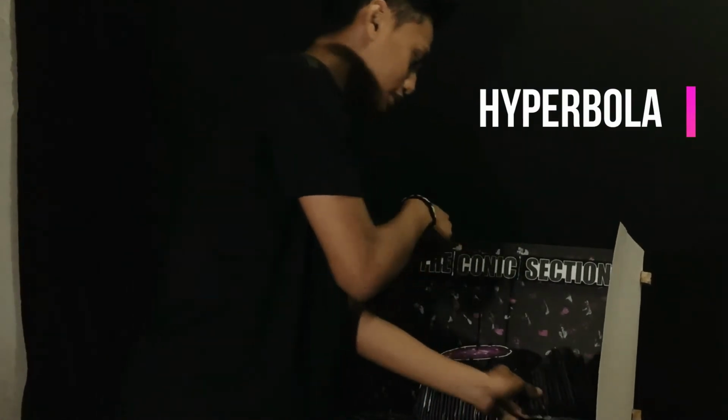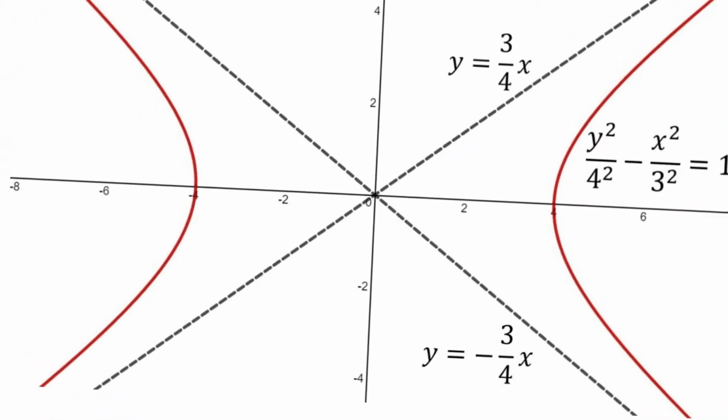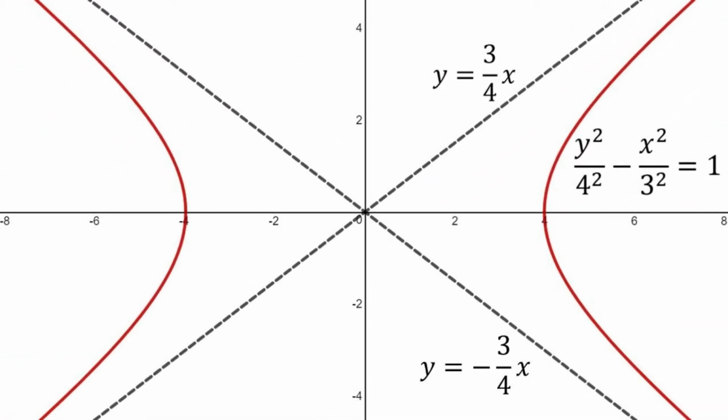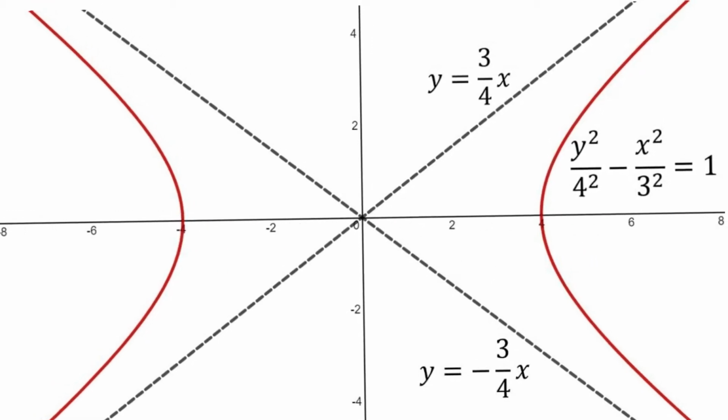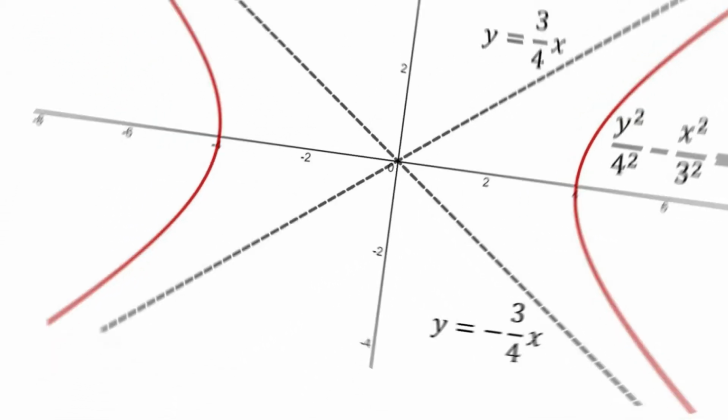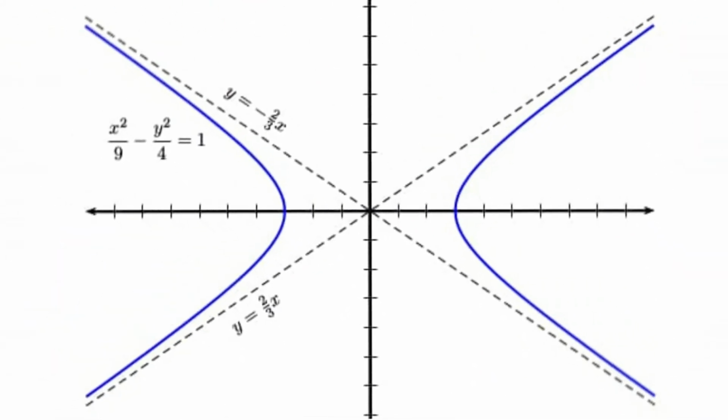And the last conic section is the hyperbola. A hyperbola is the set of all points where the difference between their distances from two fixed points, the foci, is constant. In the case of a hyperbola, there are two foci and two directrices. Hyperbolas also have two asymptotes. A hyperbola is formed when the plane is parallel to the cone's central axis, meaning it intersects both parts of the double cone.